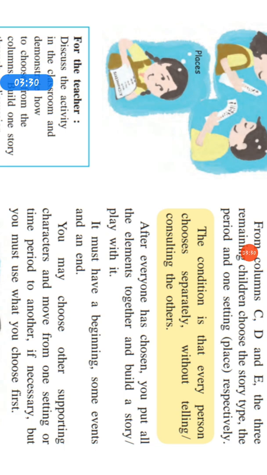You may choose other supporting characters and move from one setting or time period to another if necessary, but you must use what you chose first. If you choose all the characters, then it is okay. If not, then what will you do? You may choose other supporting characters too, but after consulting each other. Or you can move from one setting or time period to another if necessary, if your story is not built up properly. But try to use only those characteristics or things you have chosen first.